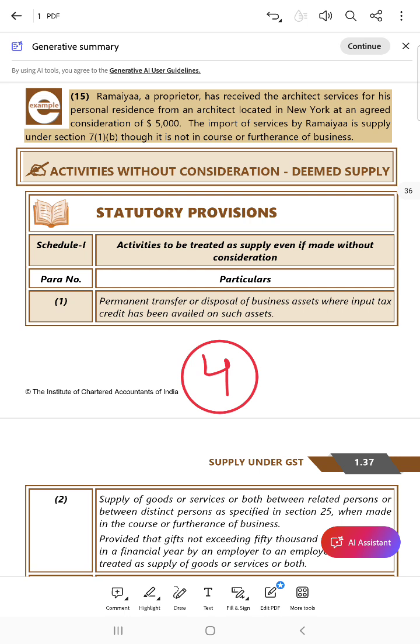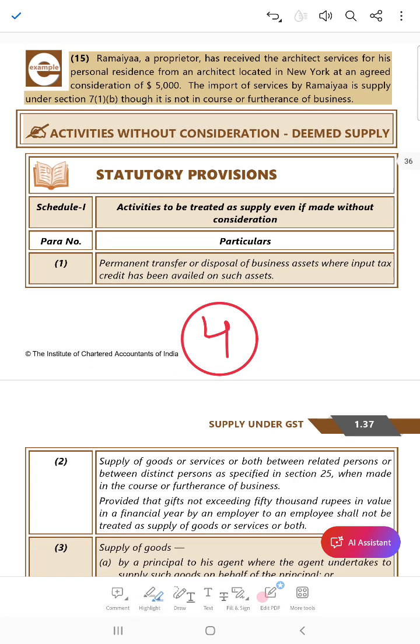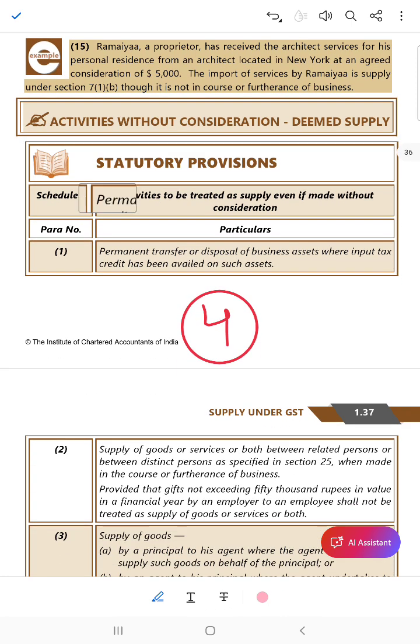Now that input was given for what? So that my business would continue, so my outward tax liability would increase, and then that input will help me to discharge my tax liability.